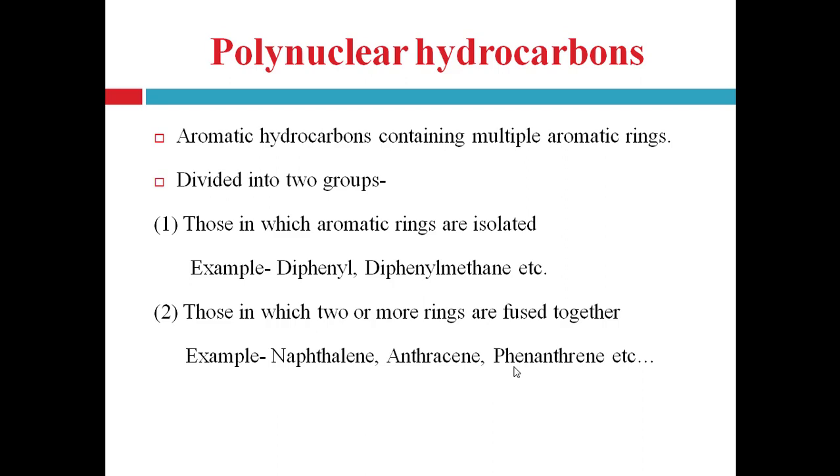Second one is those in which two or more rings are fused together, generally through ortho carbons. These are known as fused ring hydrocarbons, also known as condensed polynuclear hydrocarbons. For example, naphthalene, anthracene, phenanthrene, etc. So there are two classes: one in which aromatic rings are isolated, and second in which aromatic rings are fused together.